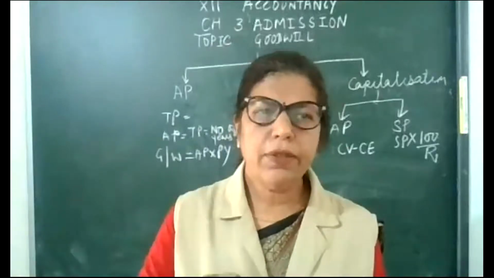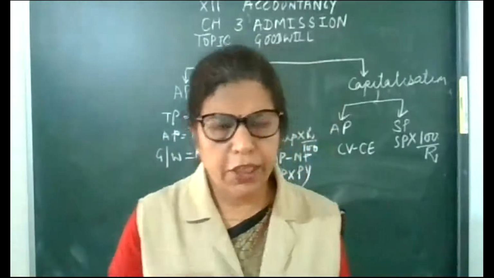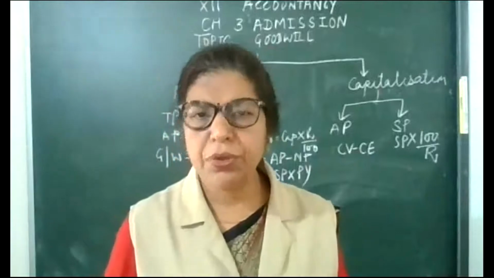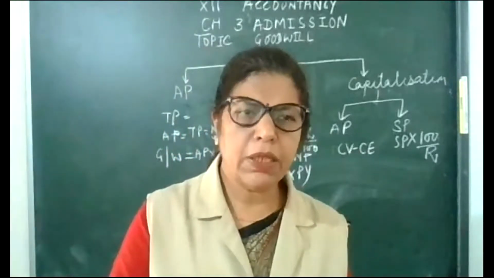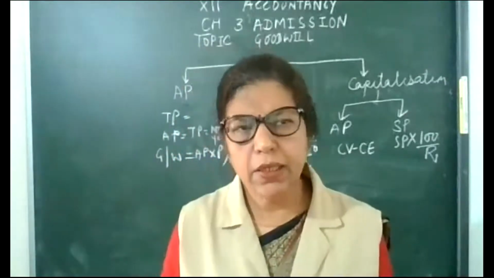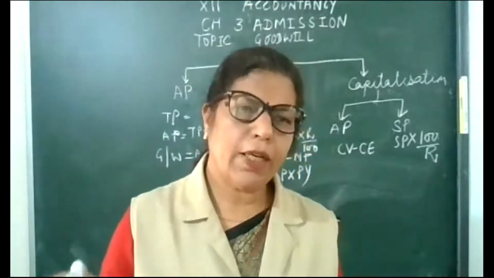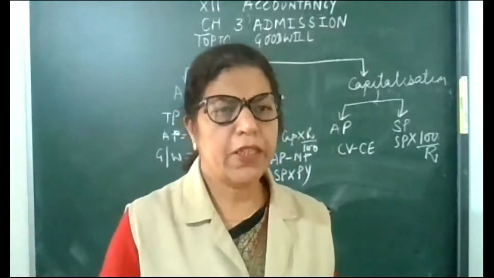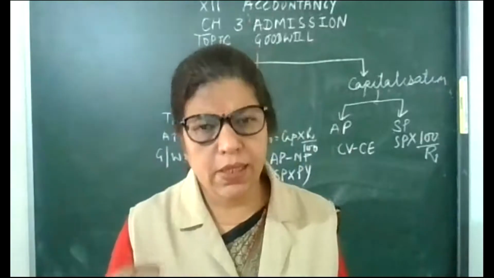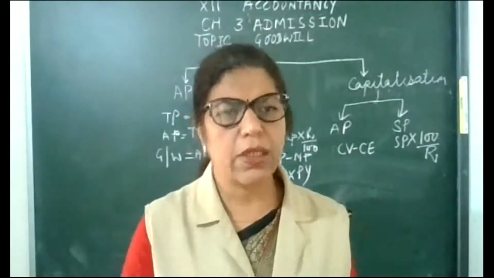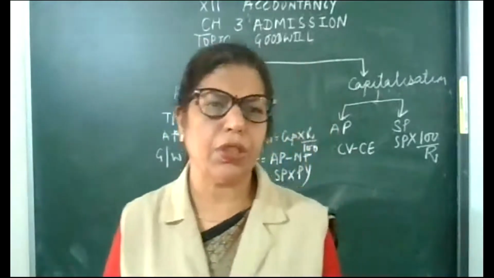How to calculate goodwill when there is a change in profit sharing ratio, when a new partner is admitted, when a partner retires or dies, or when some business purchase, business sale or merger happens, meaning reconstitution of the firm.